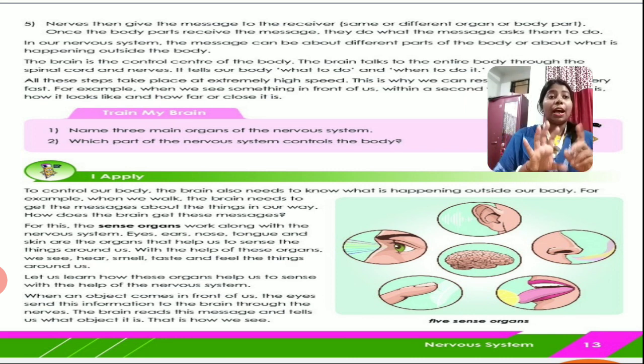I have given one more example of tasting the food. How will we know the taste of the food? What is the taste of the food?